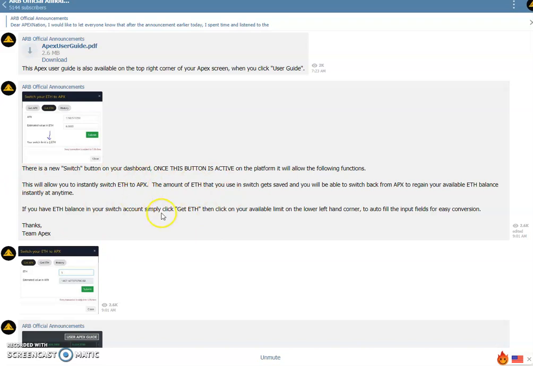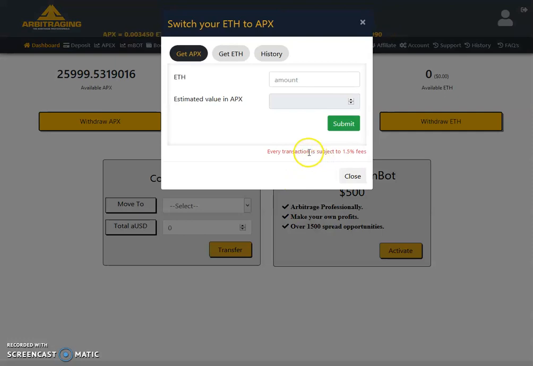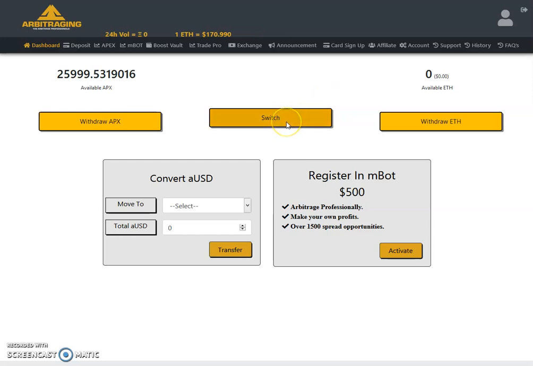As you can see here, this switch button was all about this, that you can directly switch your Apex to Ethereum and Ethereum to Apex for 1.5% fees. Every transaction has 1.5% fees. So I think that is what I wanted to share with you about the switch button news. I also shared some of the highlights of the exchange, that in the future we will be allowed to trade with Bitcoin and Litecoin also. So that's also great news. I think that's enough for this video. Let me end it here.